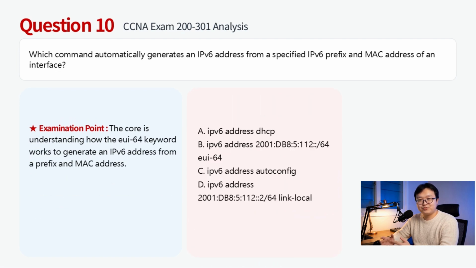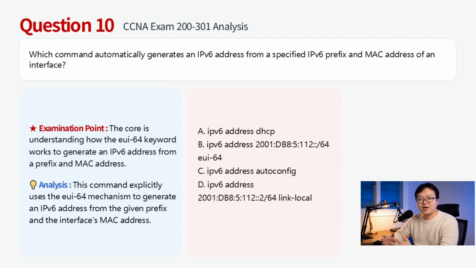The EUI64 keyword in the command enables the router to automatically generate the 64-bit interface identifier, part of the IPv6 address, using the interface's MAC address. This combines with the specified IPv6 prefix to form a full, unique unicast address. Therefore, this question chooses B.